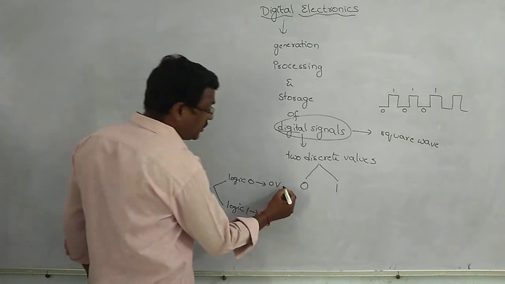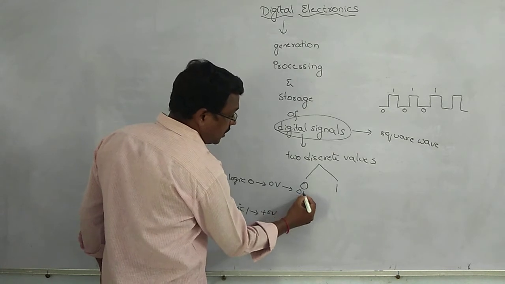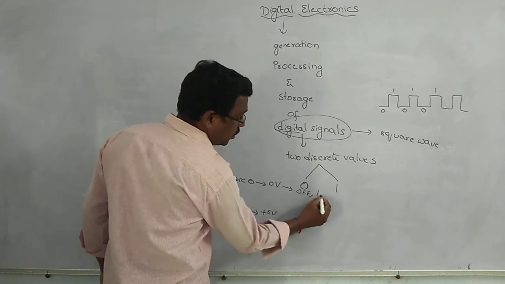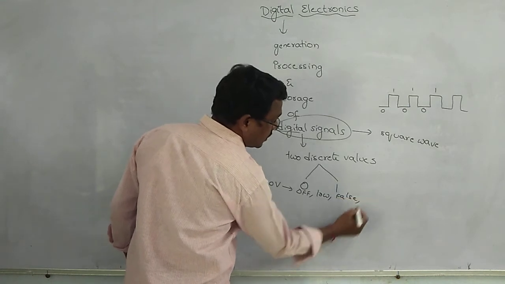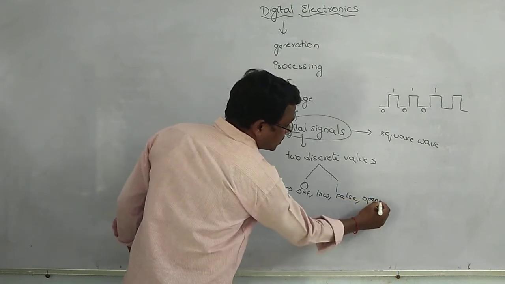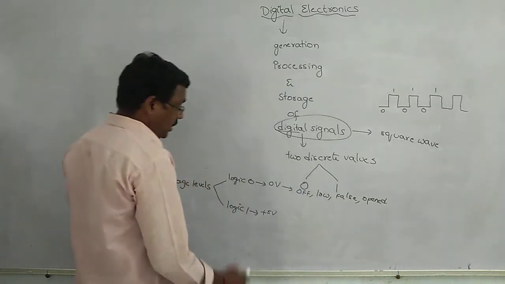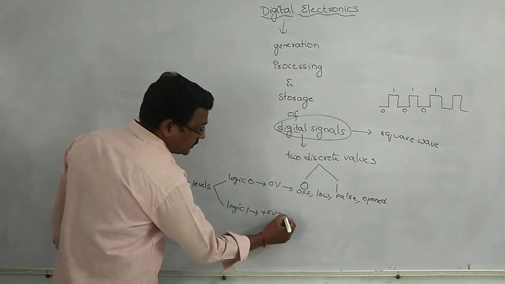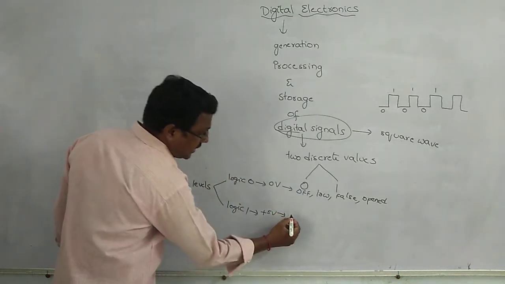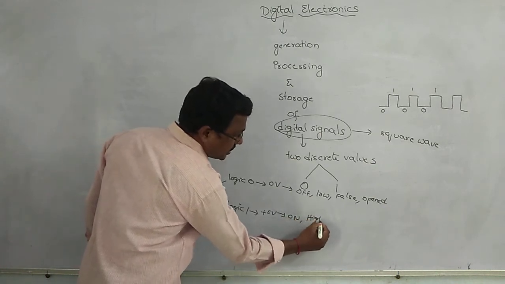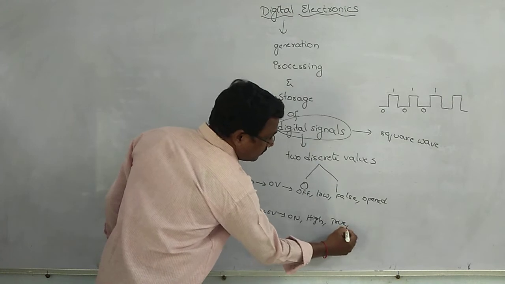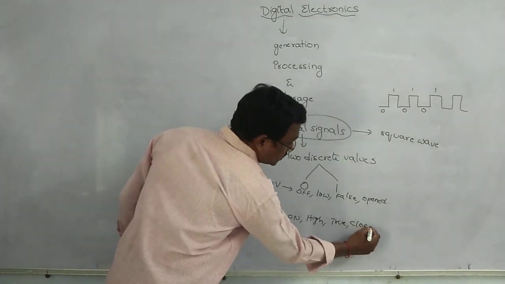Logic 0 is also denoted as off state, low state, false statement, opened switch. Logic 1 is represented as on state, high state, true statement, closed switch.